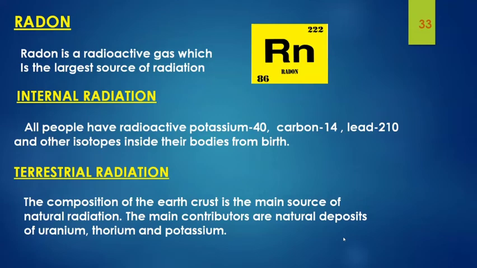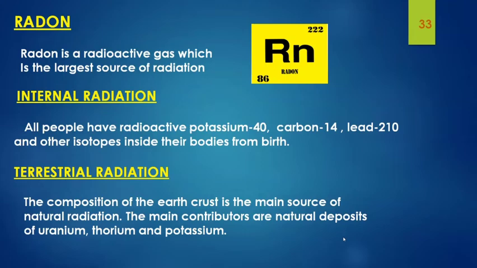It is produced from the radioactive decay of uranium, which is found in all rocks and soil. Radon can easily escape from the ground into the air, where it decays and produces further radioactive particles. As we breathe, these particles are deposited on the cells, where they can damage DNA and potentially cause cancer.